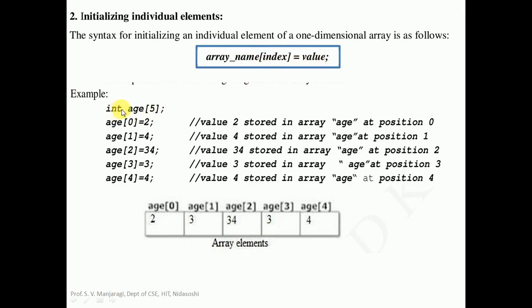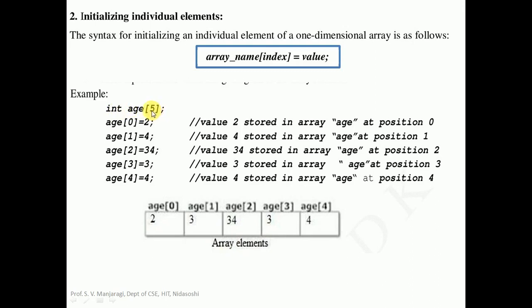So we are taking one example. Here is the array declaration statement. The data type is int, the array name is age, and the size of the array is 5. So this statement is going to declare or create a new array with the name age having size 5. In this array we can store a maximum of 5 elements.